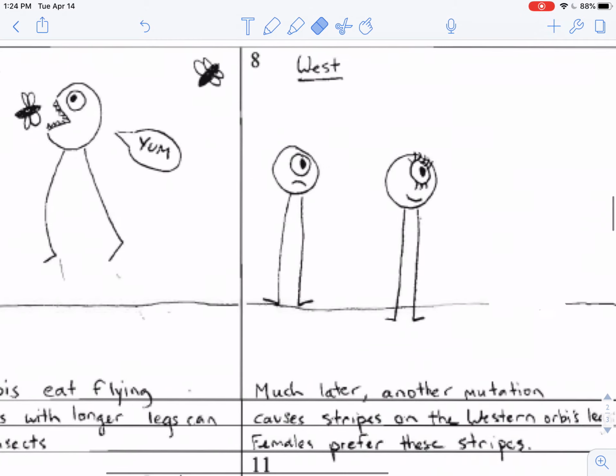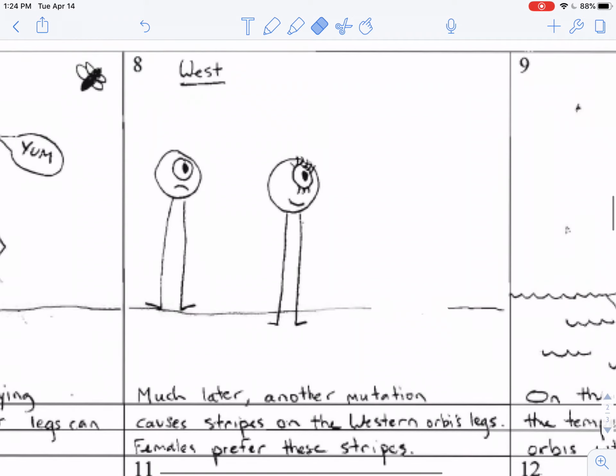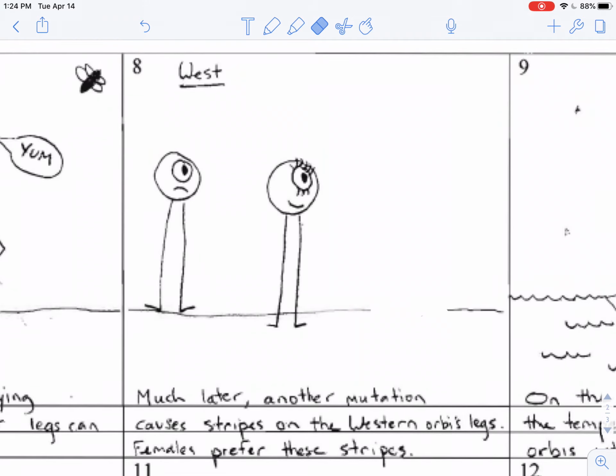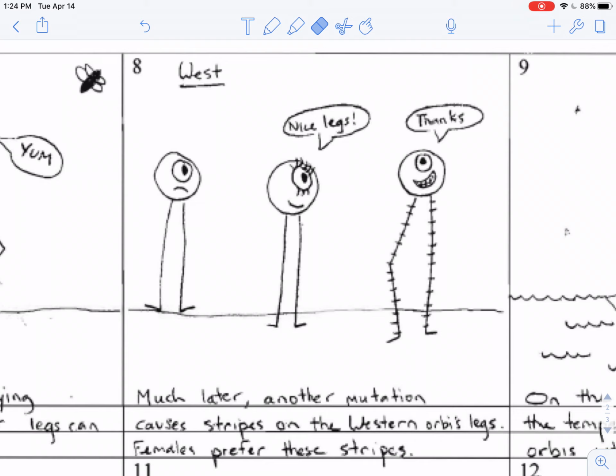Let's look at picture number 8. So now much later, it's possible for another different mutation to cause stripes on the Western Orby's legs, and that would look something like this. So this female is looking to our right, and she sees this male with stripes on his legs.